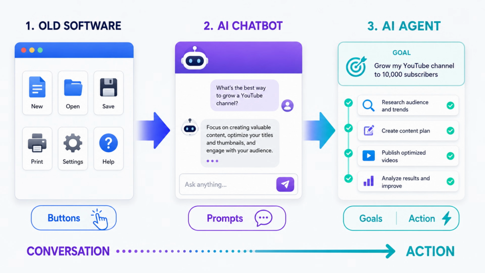In simple words, old software needed buttons. AI chatbots need prompts. AI agents need goals. This is why AI is moving from conversation to action.